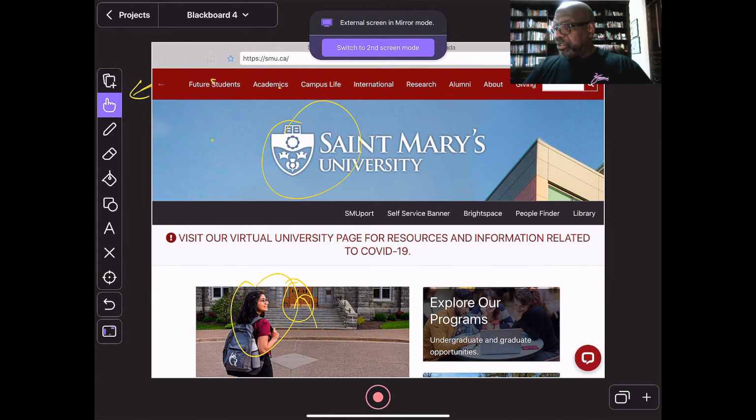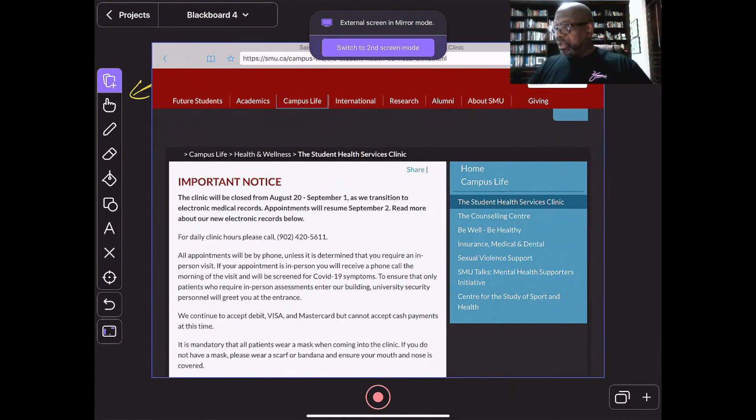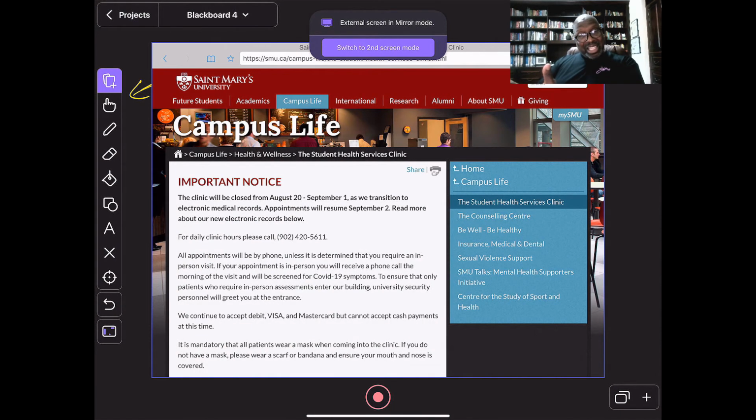Or maybe if I switch to this, it might actually be live. Okay, there you go. So it's actually live inside of the workspace itself. If I'm doing a presentation and I want to talk a bit about St. Mary's and different aspects, I could just switch over, and then the web page is live, right? So that's a web page.